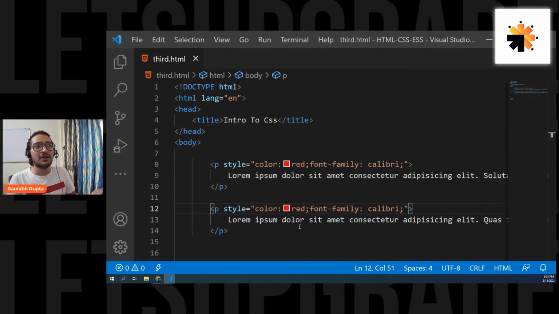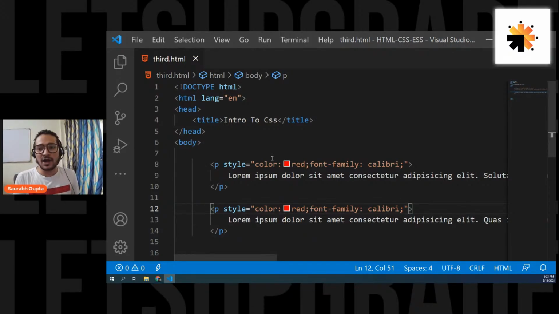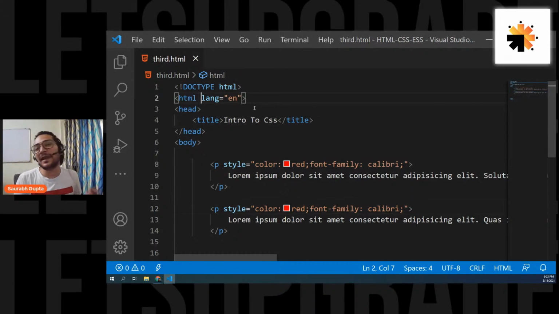Think of it like this: if I have 100 P's and I want to apply the same CSS to all the P's, in that case I should avoid inline CSS because I have to repeat my CSS again and again. So what is the next step? This problem is solved by the next way of applying CSS, that is the internal way of applying CSS.